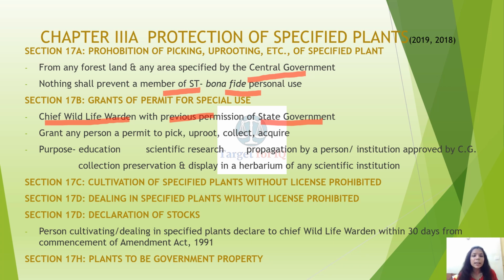Section 17C, cultivation of specified plants without license prohibited. Section 17D, dealing in specified plants without license prohibited. So here you can remember a very small trick: C says cultivation, D says dealing. Firstly, cultivation is prohibited. Secondly, dealing in these plants is also prohibited without the license.